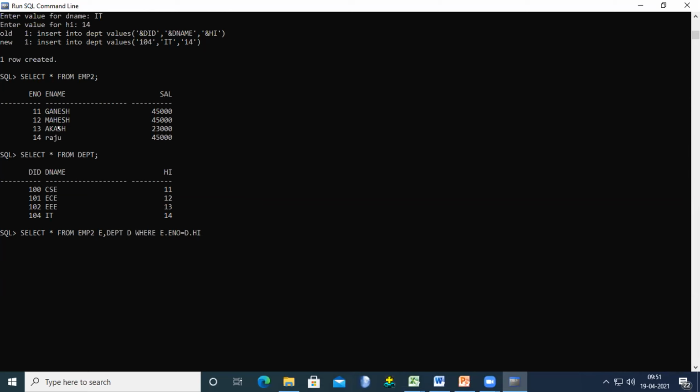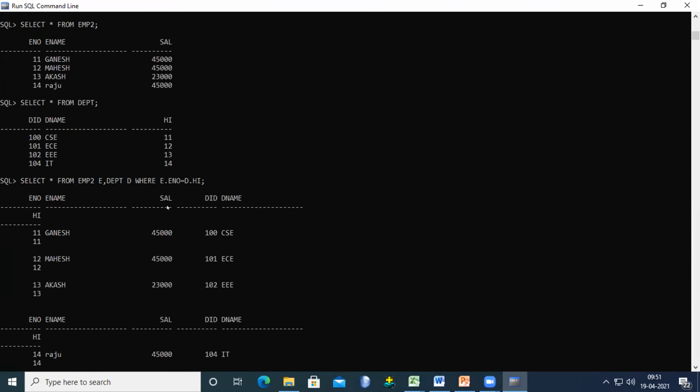If you mention the field names like this, then all fields are combined into a single table.